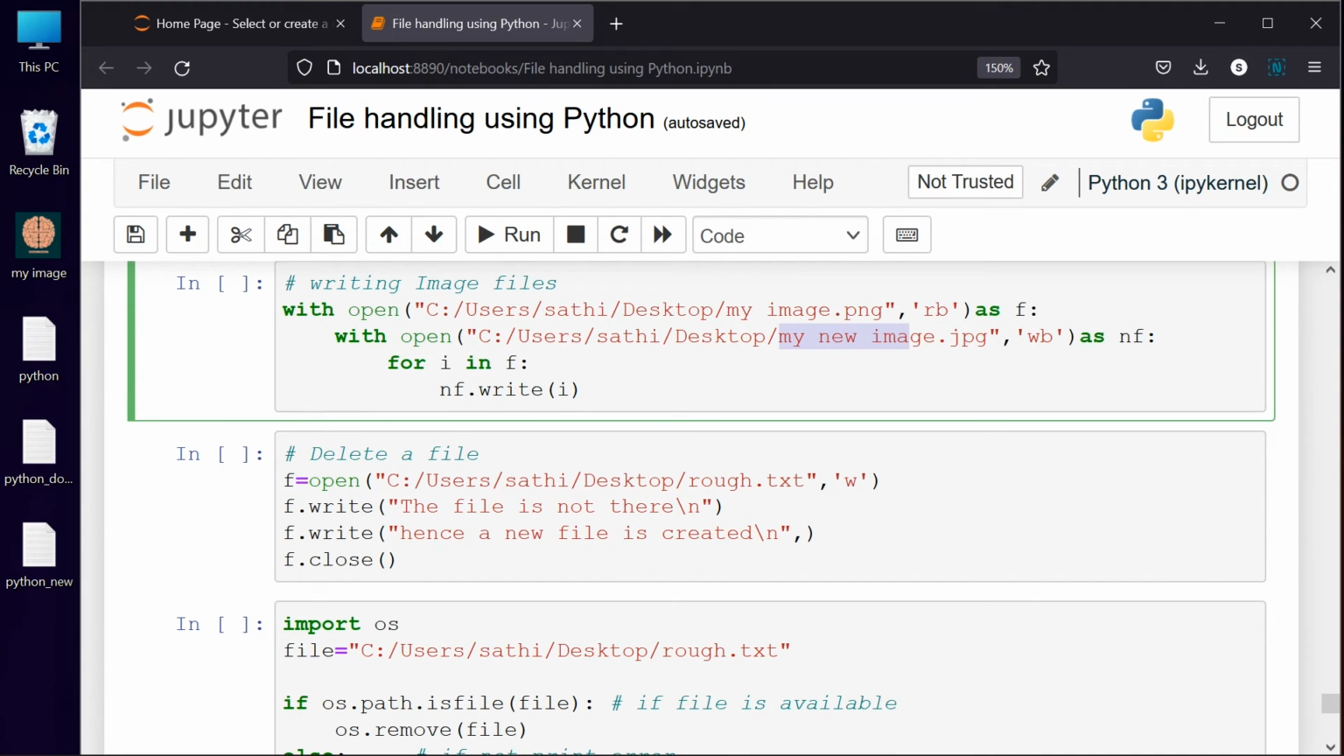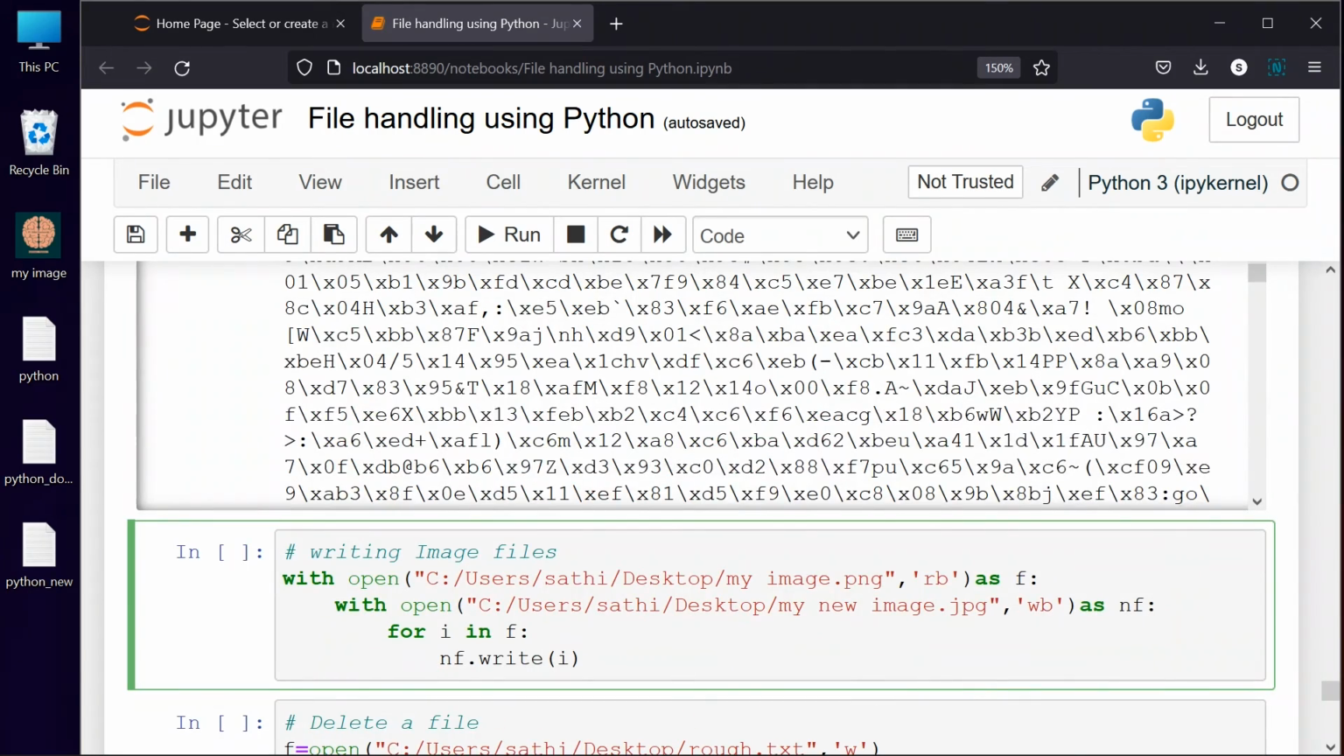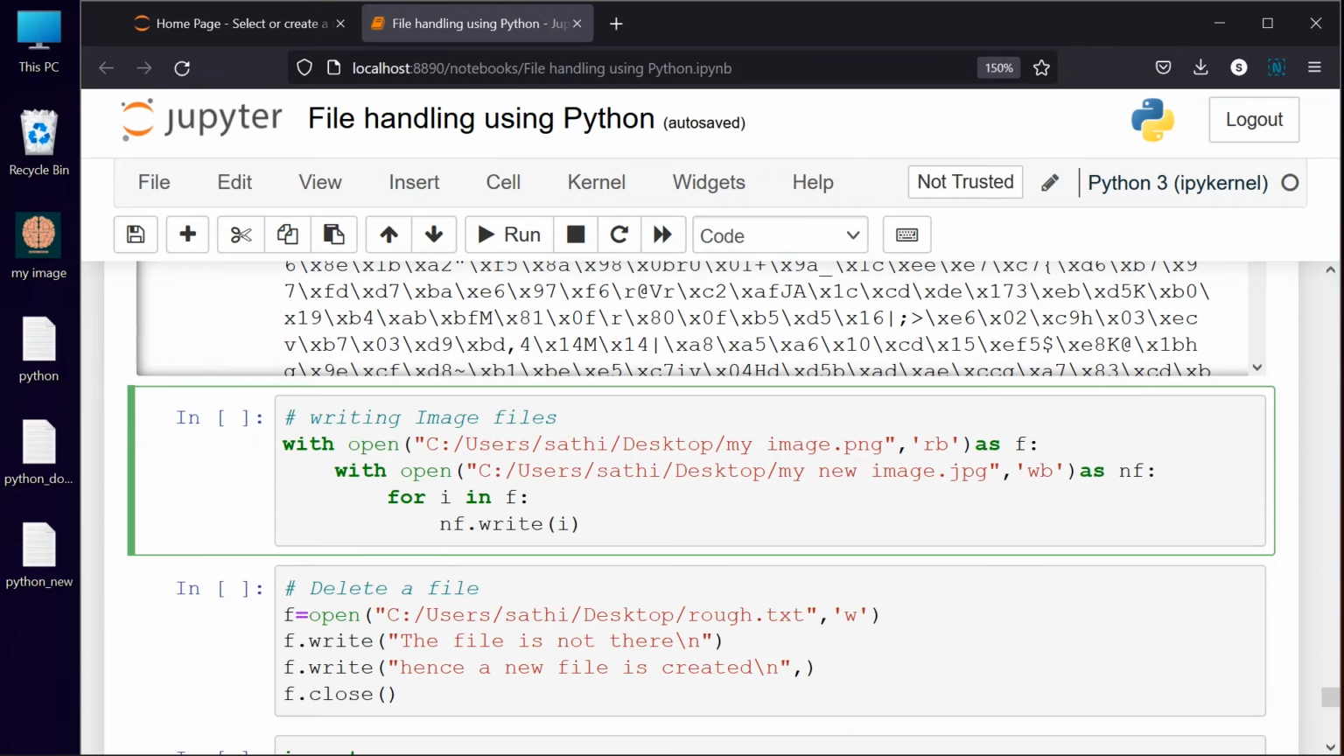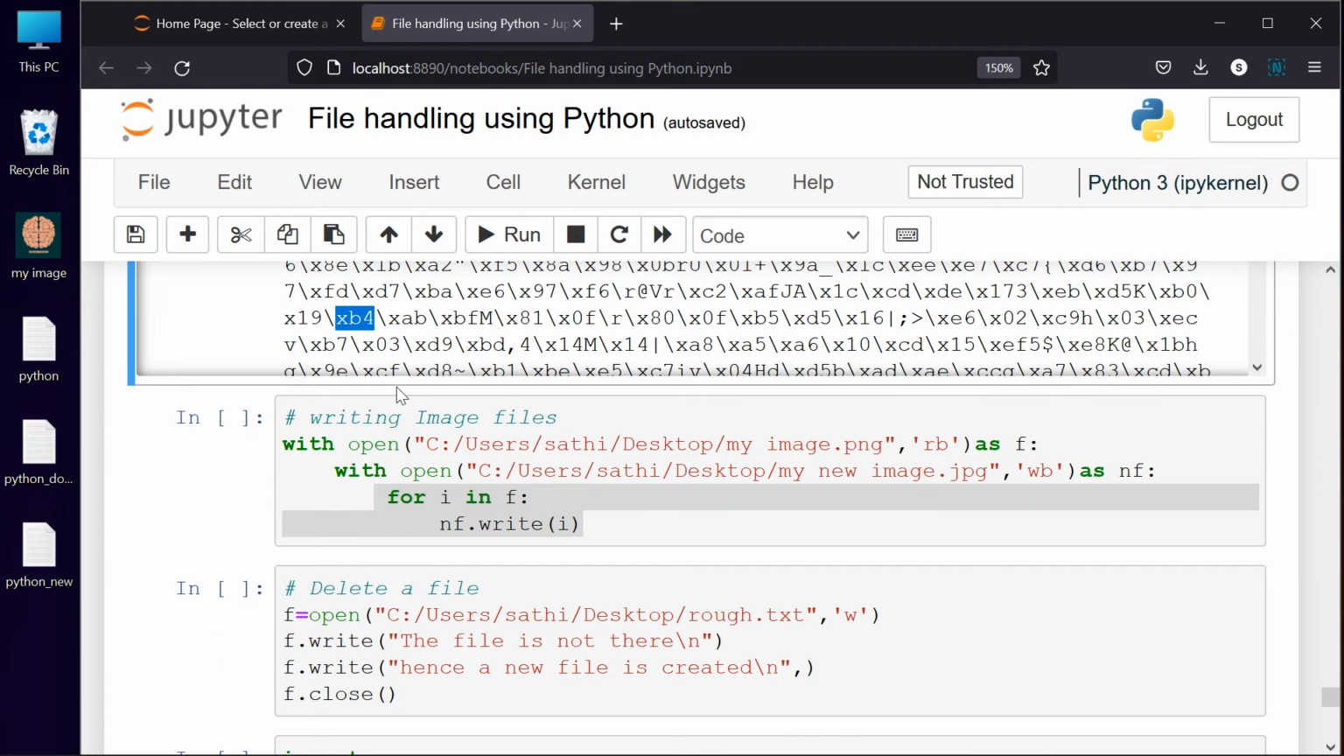After that, I am trying to extract all the elements of f. So f is in terms of hexadecimal values, right? All the hexadecimal values I am trying to extract and put inside my new f. In that place I am trying to copy and write all the elements of f with the help of i. So I have used a for loop to extract each and every element of this binary file, and I am trying to copy it to another file. That's the thing I am trying to do.